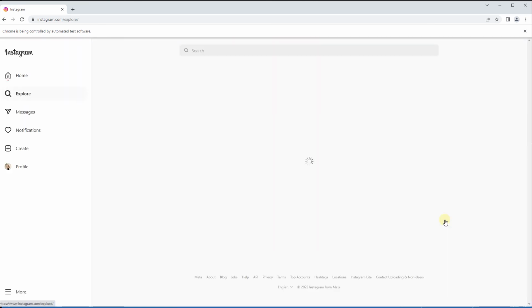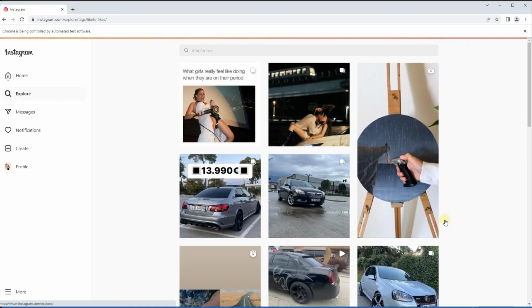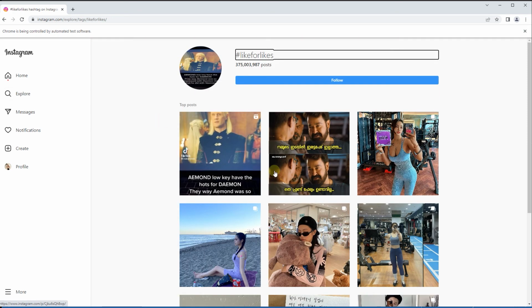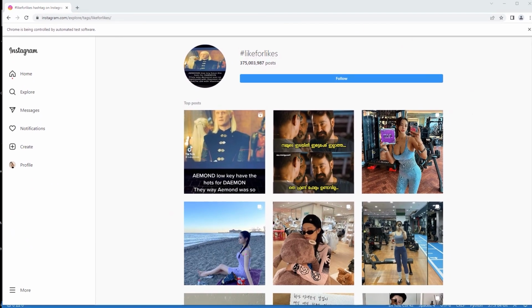Explore, put in your hashtag, which is going to be this. Again, the most stupid photos here that you can see. Okay, good. Time of reality. We're going to be clicking on the div. Don't break on me, please. Did we break it again? Yeah, we broke it again, but I don't know why.